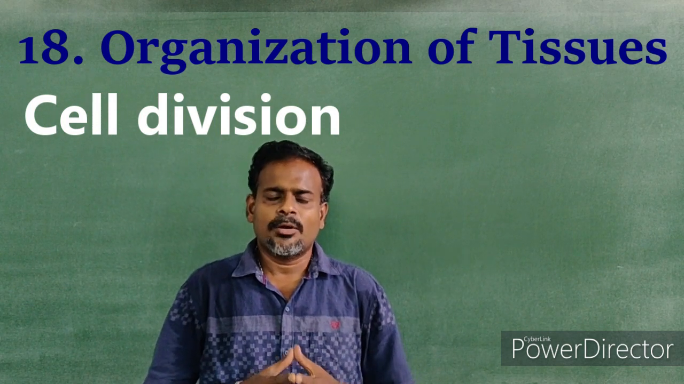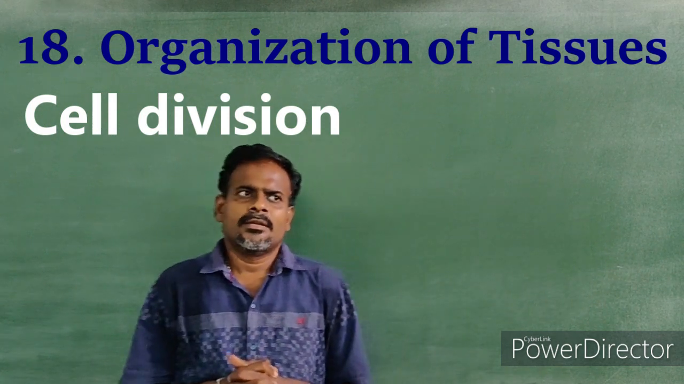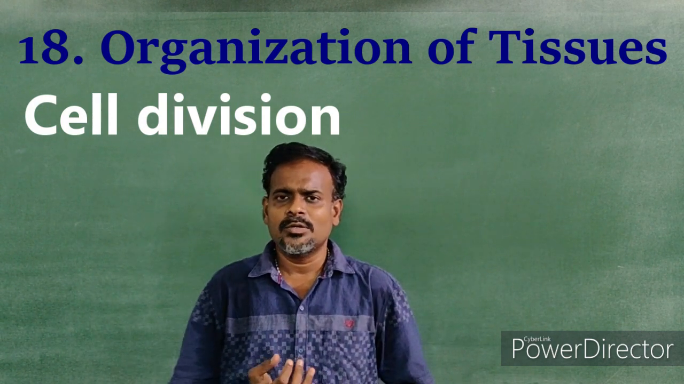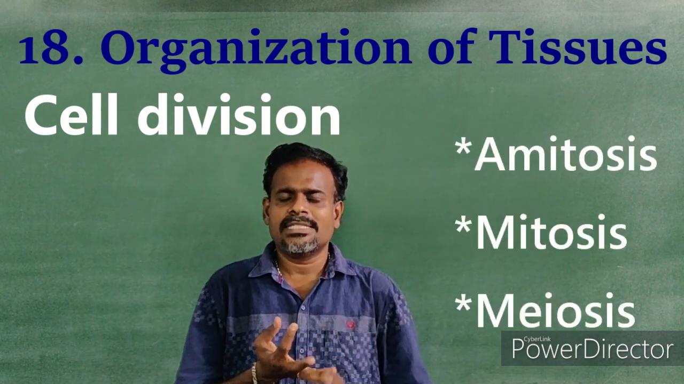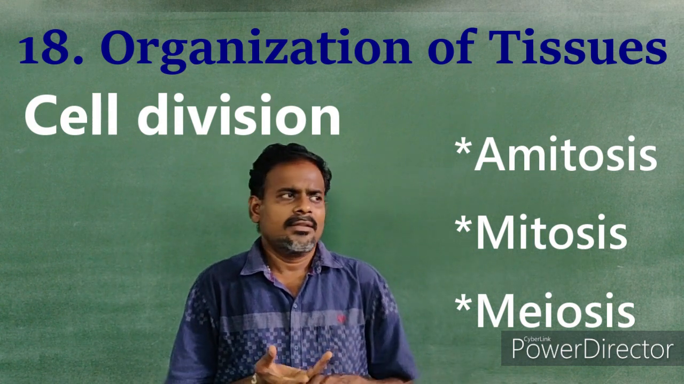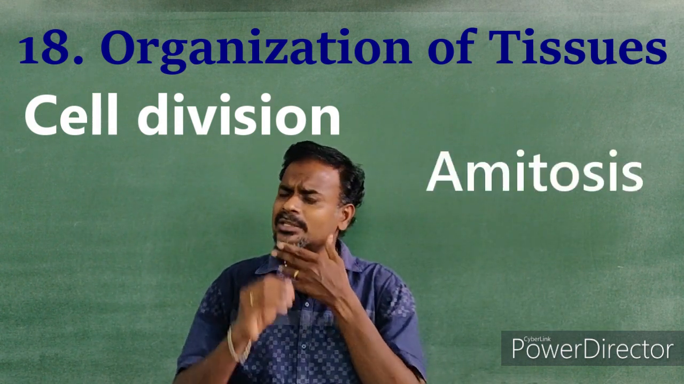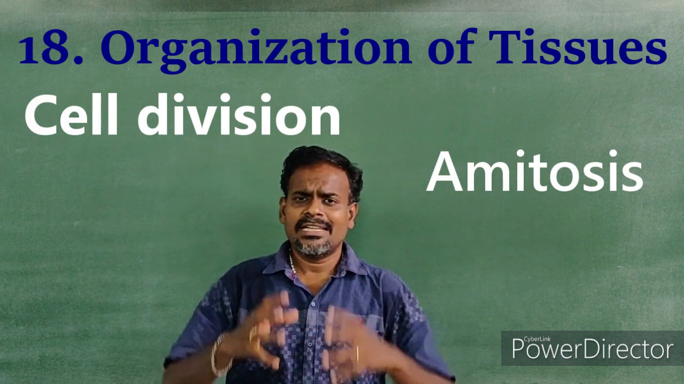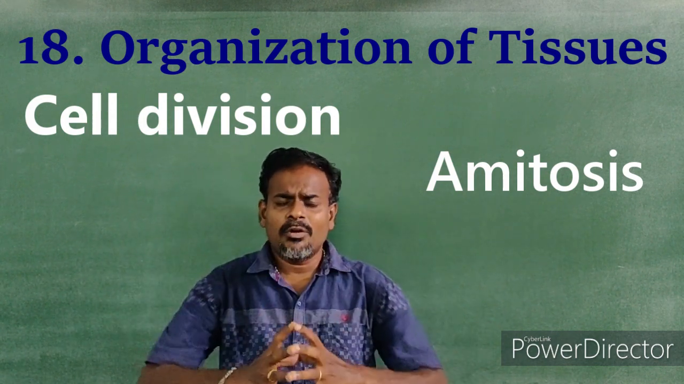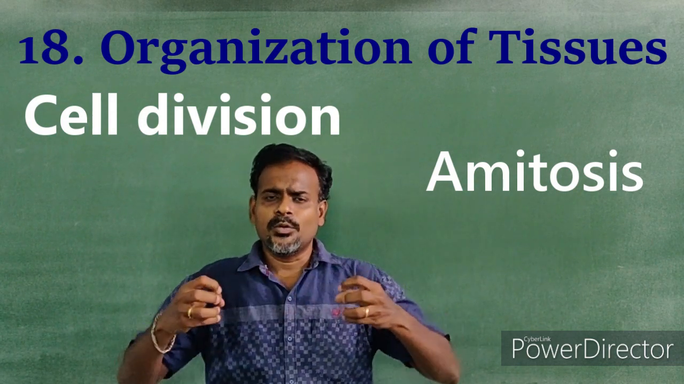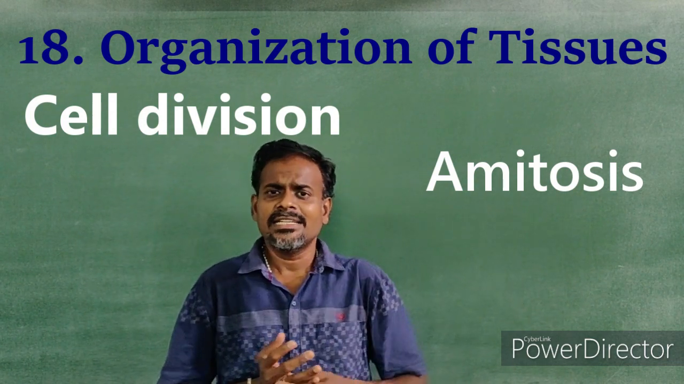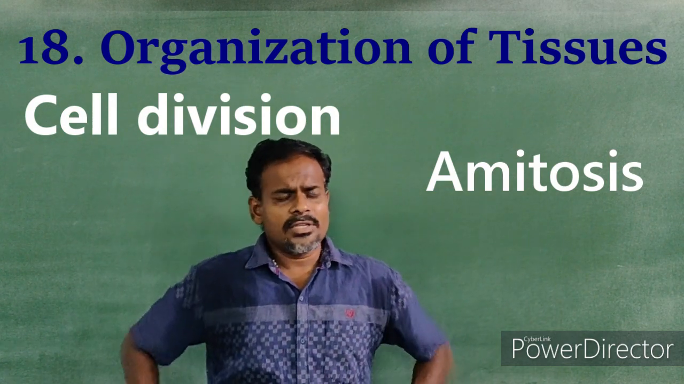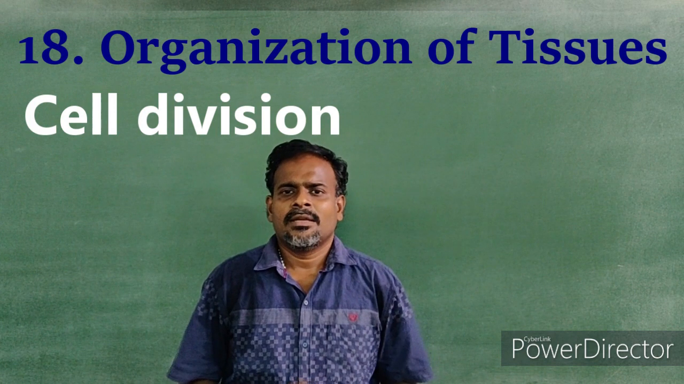The next topic is cell division. So we have three types of cell division, which include amitosis, mitosis and meiosis. The division that takes place in unicellular microorganisms is known as amitosis, where the cell, without the involvement of chromosomes, divides into two. For example, binary fission is an amitotic cell division, which is found in most unicellular microorganisms.